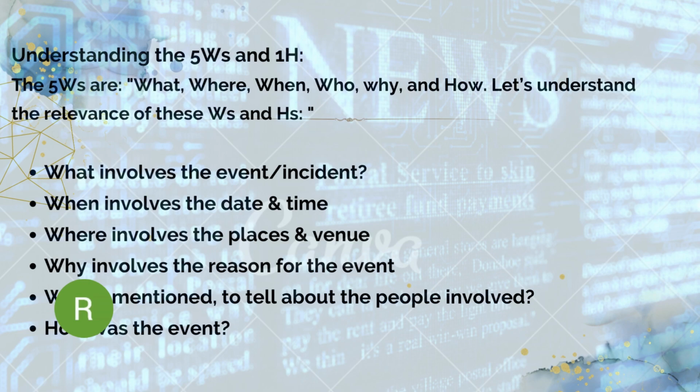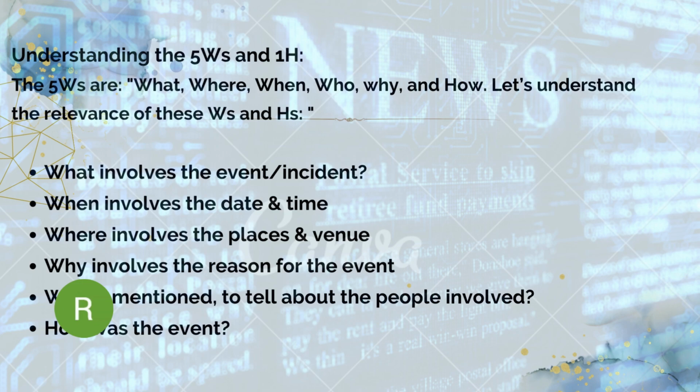The second one is when, which involves the date and time. The newspaper reporters should mention the date and time very precisely, because they are very important regarding a newspaper report. So when is very important.